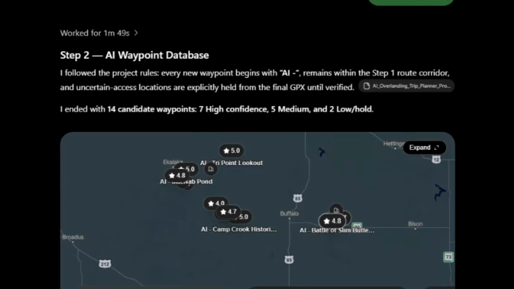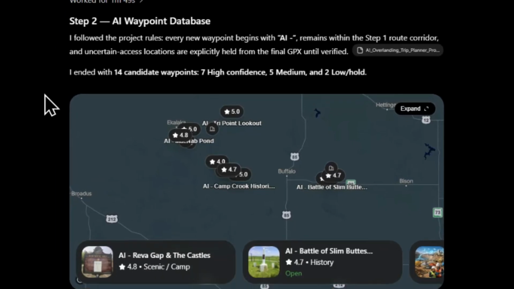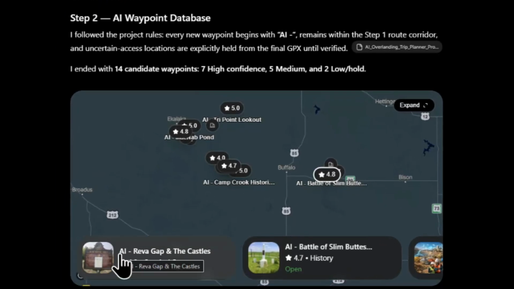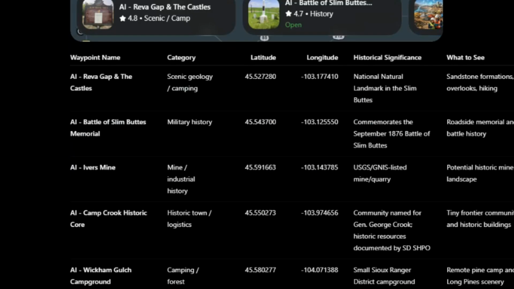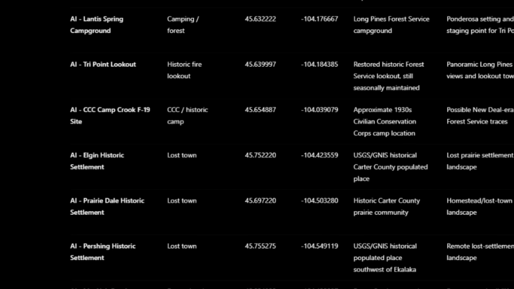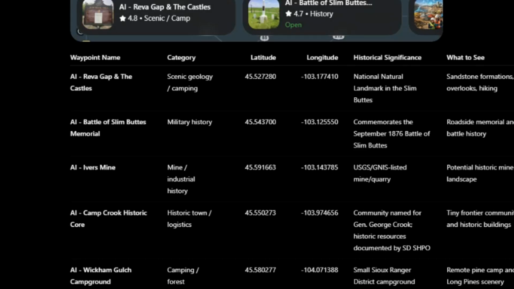So we can see the Battle of Slim Buttes, AI review gap. Now I had it add AI to every waypoint, so I know it was added to that. So now it went through and found this list of all these GPS waypoints that were in the 30-mile corridor. And it's actually adding that to my trip plan. So now I have options, right? So now I went from just a basic trip to all of these different corridors.